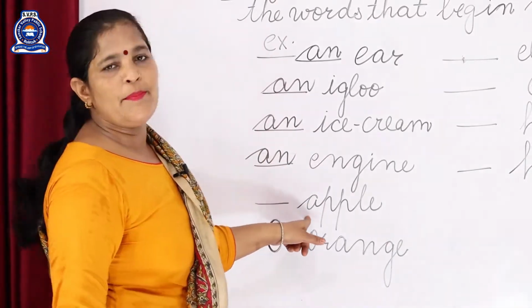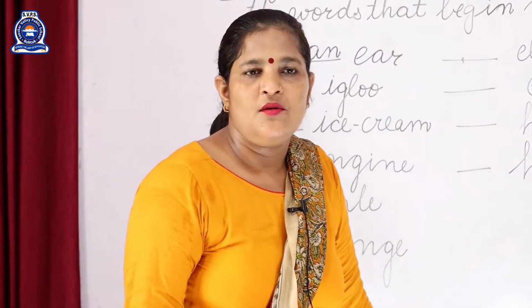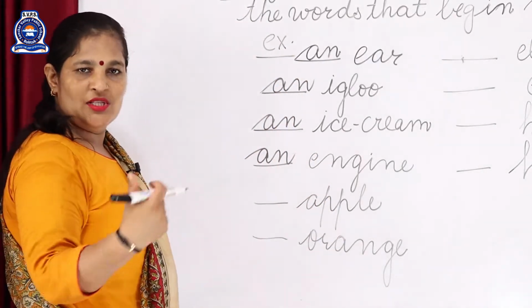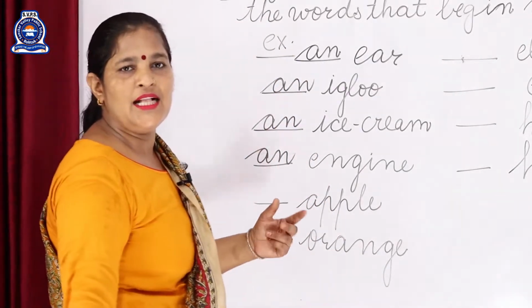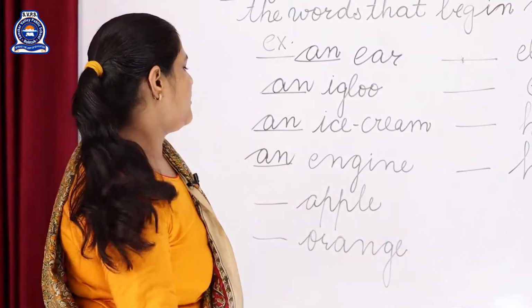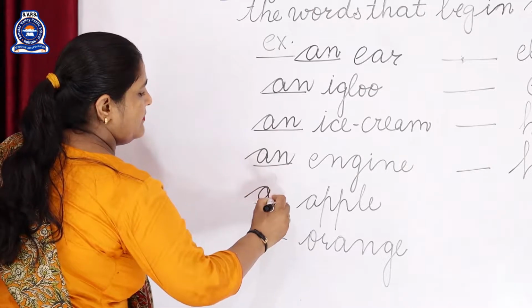Next one is beta apple. Do you like the apples? What is the color of apple? It is red in color. Do you like na? I also like the apples beta. They are very healthy to eat. Apple. A sound is coming. So we have to fill article an here beta.